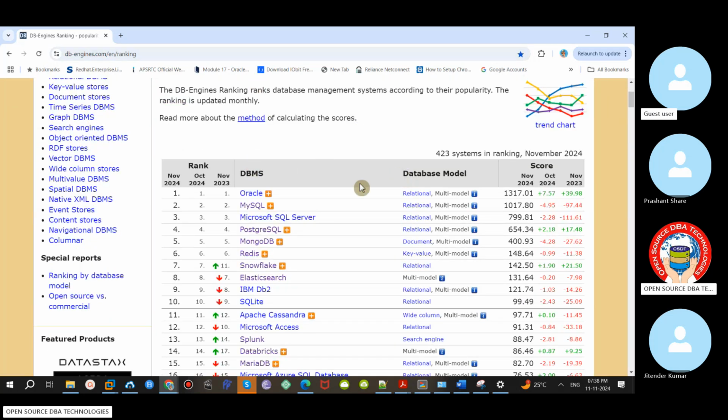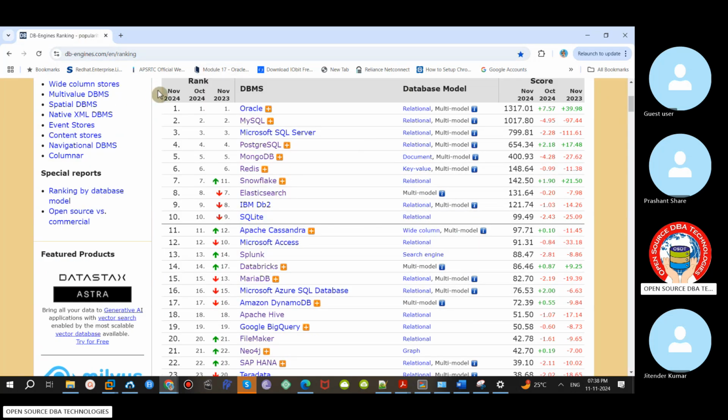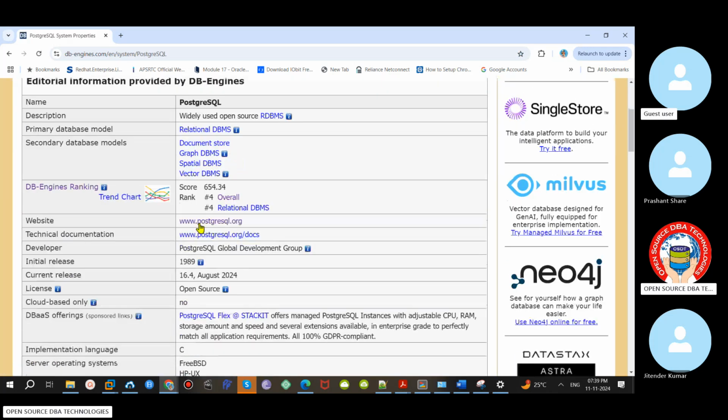I forgot to tell you one thing. This is a good website. Oracle is anyway on top. Openings are there, but people also prefer it, because old people working for more than 20 years already know SQL Server or Oracle. These two only. Just recently, from 2010 onwards, MySQL and Postgres became popular in the market. On the open source side, first place is MySQL, second is Postgres. So far, what we discussed is the same here.